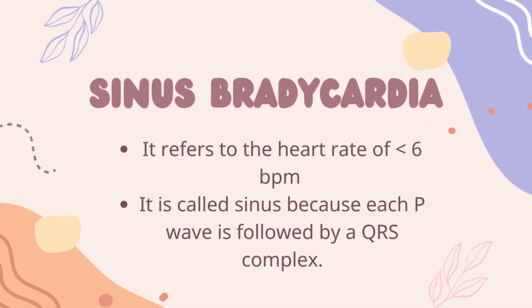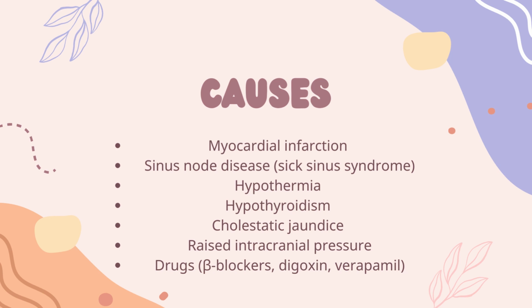Sinus bradycardia refers to a heart rate of less than 60 beats per minute. It is called sinus because each P wave is followed by a QRS complex. The causes of sinus bradycardia are myocardial infarction, sinus node disease, hypothermia, hypothyroidism, cholestatic jaundice, raised intracranial pressure, and drugs like beta blockers, digoxin, verapamil.